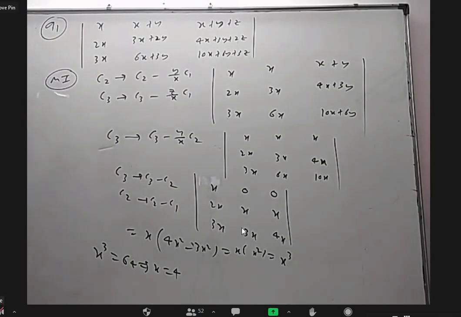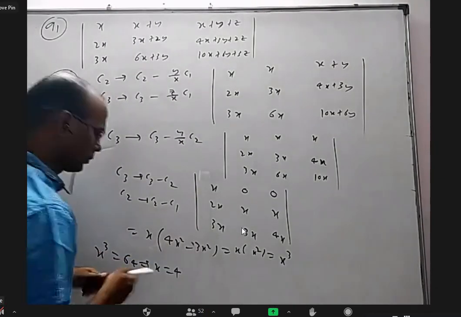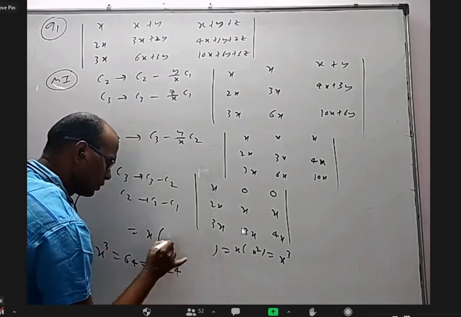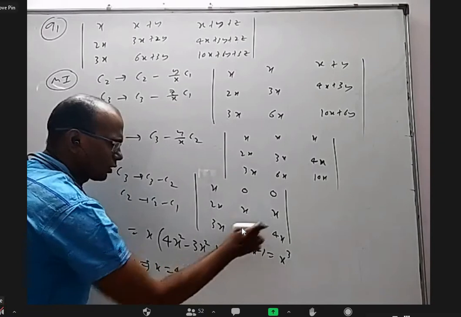Sir, which method was easier? What can you tell me? The last answer: x into 4x square minus 3x square. This is 4x square. This is 3x square. This product is 4x square. This product is 3x square.